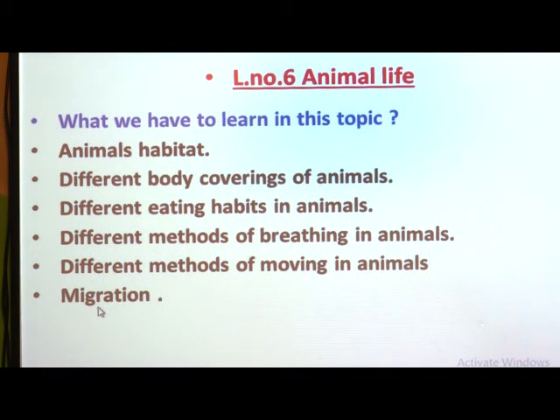Migration means moving from one place to another. That term we have to study in this topic.